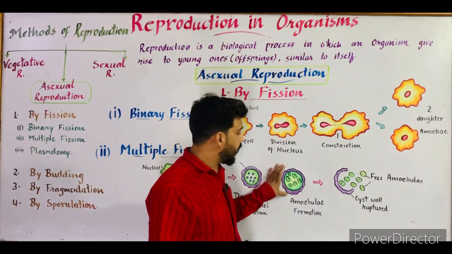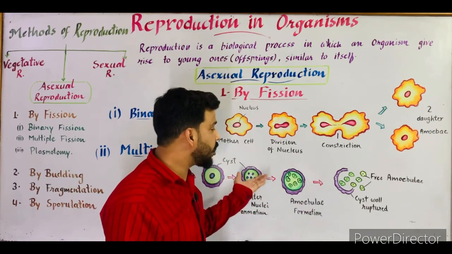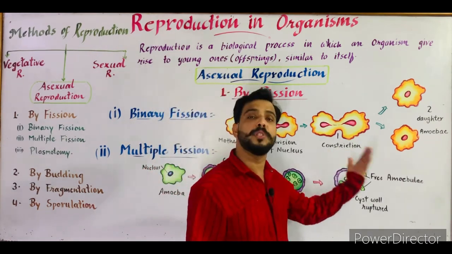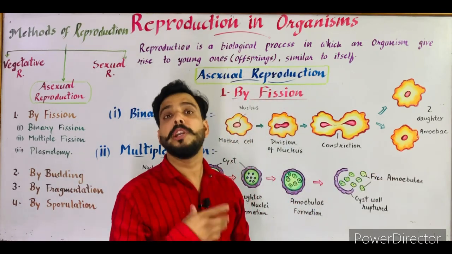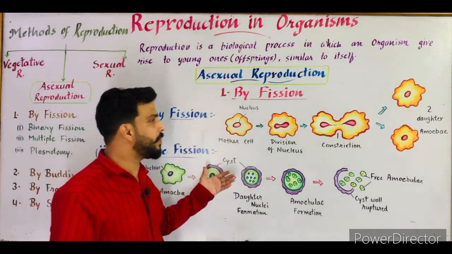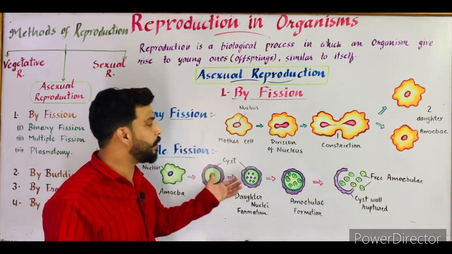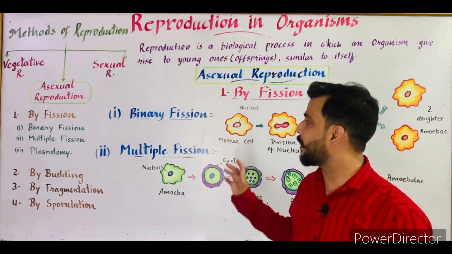After that the cyst wall ruptures, these smaller amoebulae become free, and they develop into new amoebae. So with the help of multiple fission, a single amoeba produces numerous small amoebulae. That was the process of multiple fission.